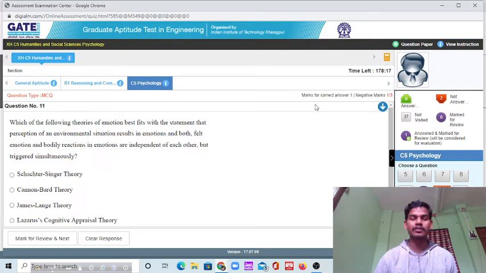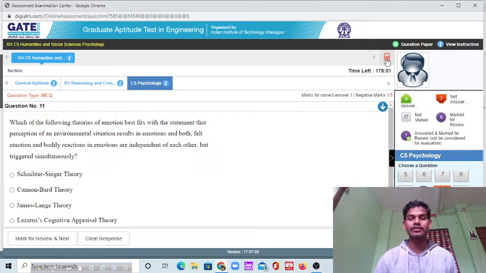Okay, see my cursor. One mark for a correct answer, you will get 1 mark if you answer this question. And negative marks, 1 upon 3, 1/3. And this is the timer, and this is the calculator option.